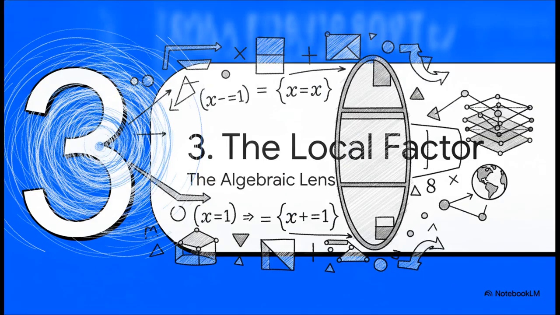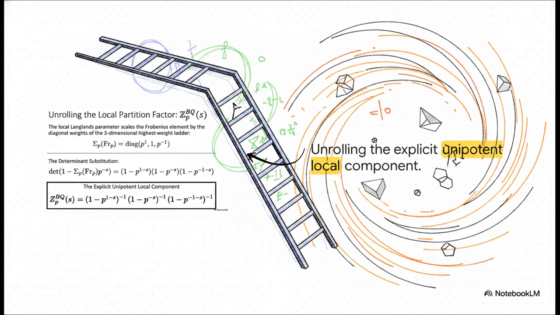Section 3. Unrolling the local factor. Let's put this anomaly through its first brutal test, the algebraic lens. This equation brilliantly illustrates how substituting the three-dimensional highest weight ladder into the determinant unrolls our explicit unipotent local component. We kick things off with the local partition factor, Z_p. Since our monodromy matrix has a nilpotency index of exactly 3, the local Langlands parameter scales the Frobenius element by the diagonal weights, p to the 1, 1, and p to the negative 1. When we plug this straight into the determinant, we unroll the explicit unipotent local component, Z_p(s).